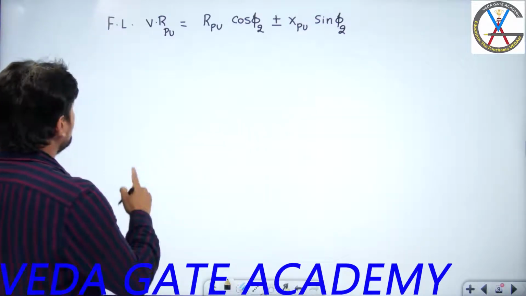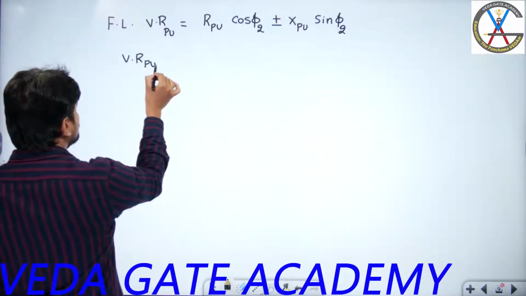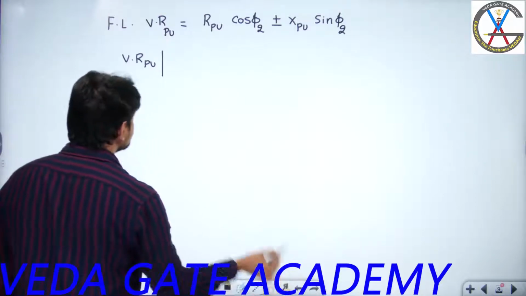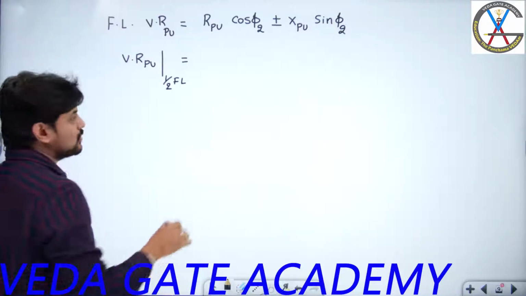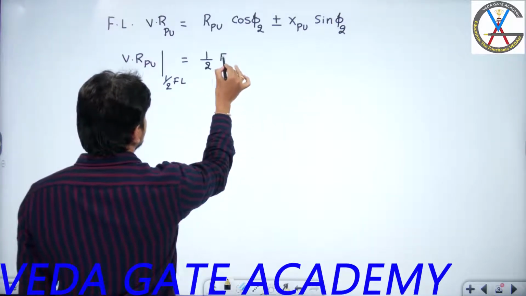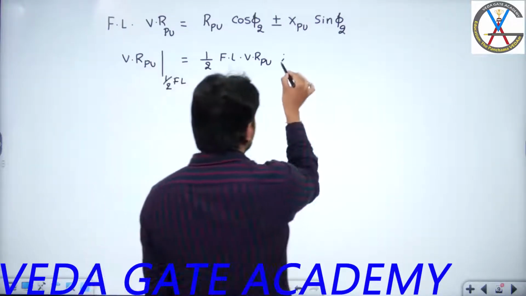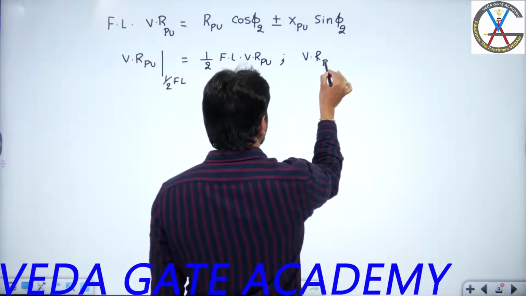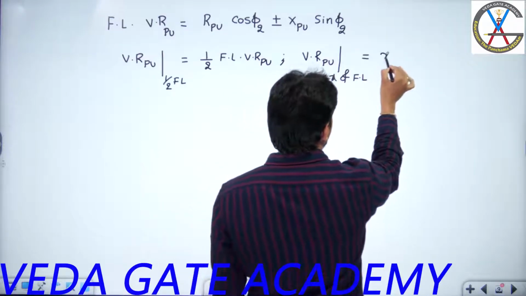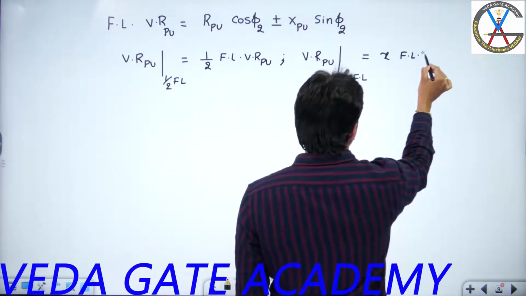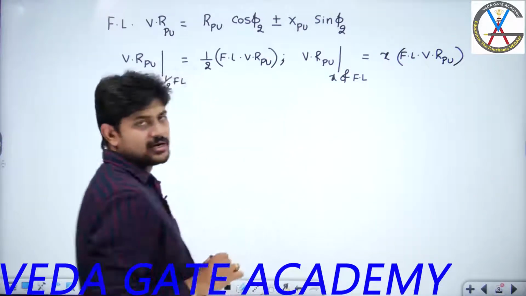Now if I know the full load voltage regulation per unit quantity, can I calculate the voltage regulation per unit quantity at half of the full load? At half of the full load, the resistance and reactance become 1 by 2, so you are going to get 1 by 2 times the full load per unit voltage regulation. Or if I generalize this, the voltage regulation per unit quantity at X fraction of full loading will be equal to X times the full load voltage regulation per unit quantity. Yes or no?